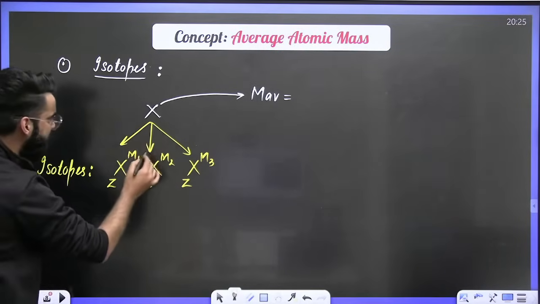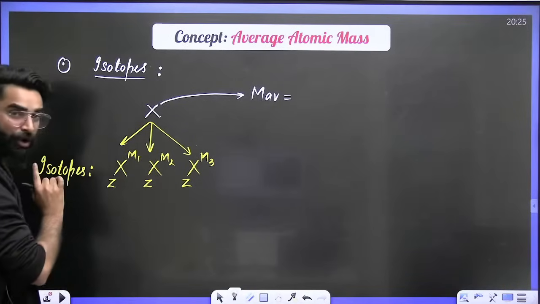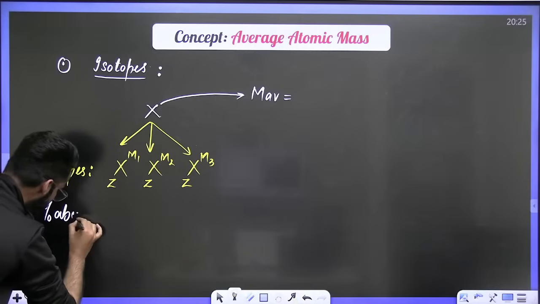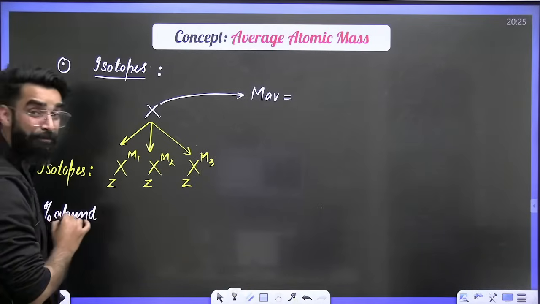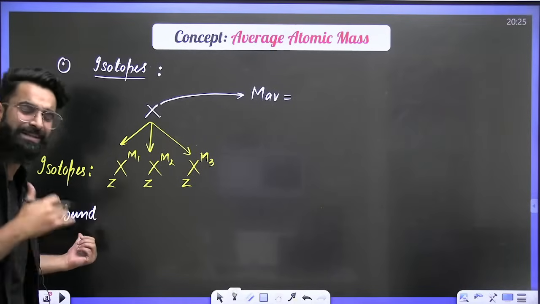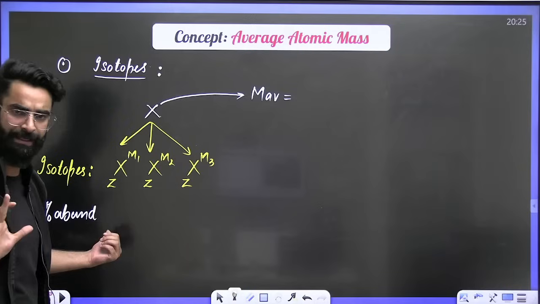In order to calculate the average atomic mass of this element, which exists in isotopic forms, we need one more term. We need the percentage abundance of these isotopes. What is percentage abundance all about? That's something which I'll let you know in some time. Just understand and remember what I'm saying.